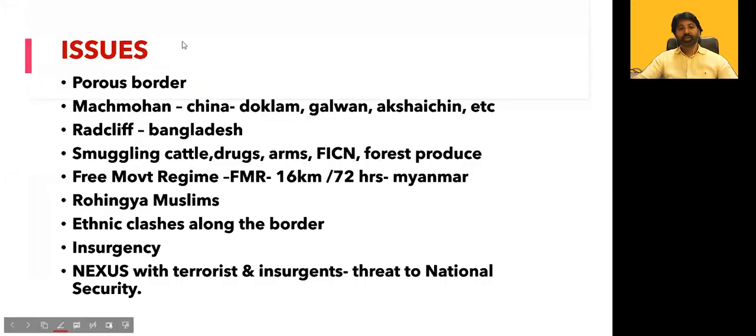And this is about the specific issues. Specific issues, exactly what we have, from which border we have the trouble, what is the issue in that particular place. If we take the McMahon Line with China, we have the Doklam dispute, Galwan dispute, Aksai Chin, and so on. These exact issues we can see in the next class, probably tomorrow. If you have any doubt, you can ask me now.